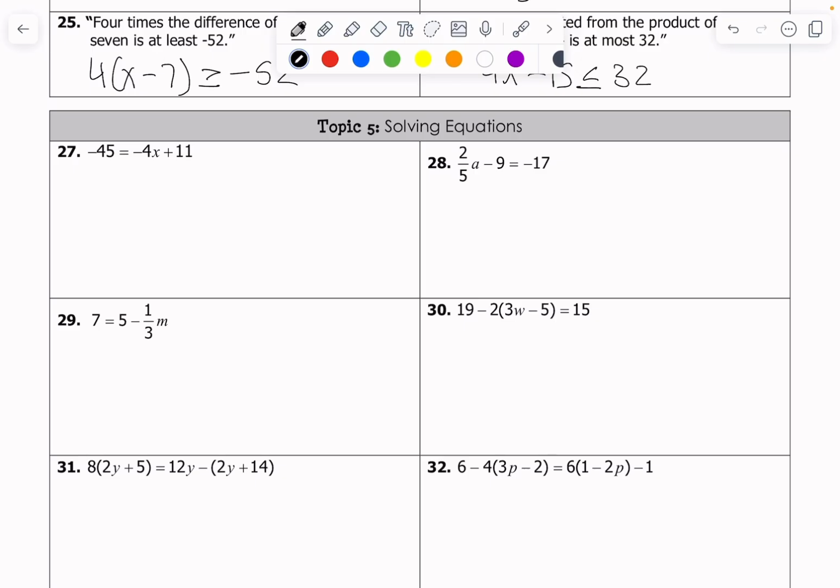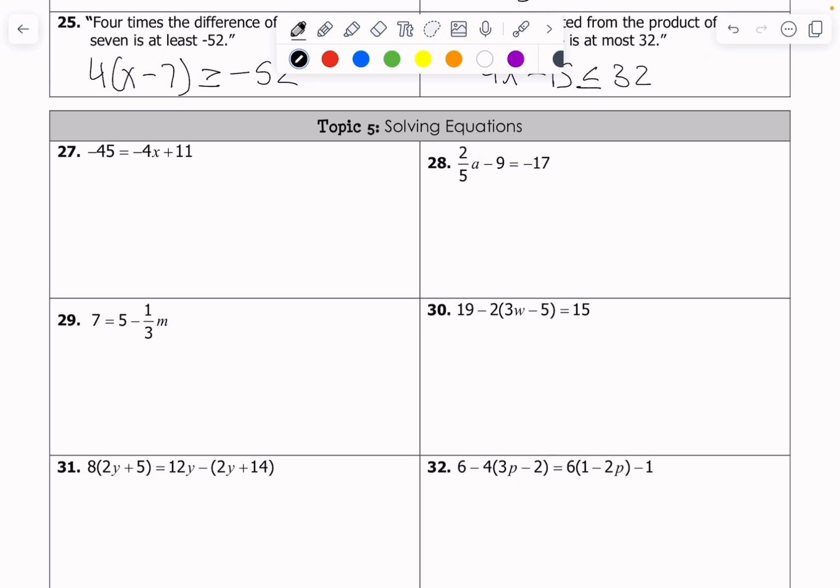Topic number 5, solving equations. I've got a quote here from Travis Kalanick. It says, "Every problem has a solution, but you just have to be creative enough to find it." And so a lot of these problems, solving the equations, is actually finding the beauty in the solutions that keep the scales balanced in math.